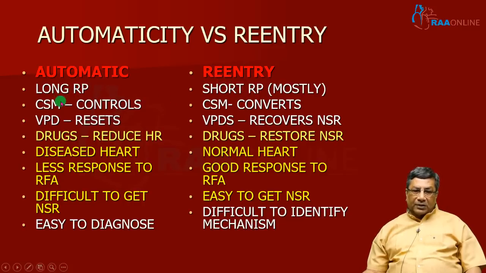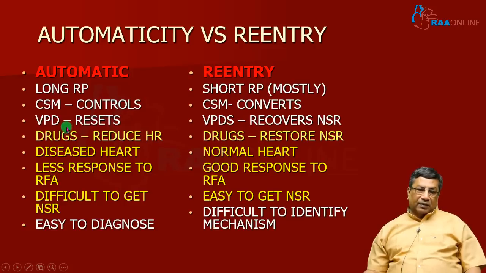When you give a carotid sinus massage in automatic tachycardia, you can only control the heart rate, but not convert the arrhythmia into sinus rhythm. Whereas in a reentry arrhythmia, carotid sinus massage will most often convert it into sinus rhythm. Once again, when there is an intermittent VPD, the tachycardia will be reset by the ventricular premature beat. The VPDs will terminate reentry tachycardias most of the time.